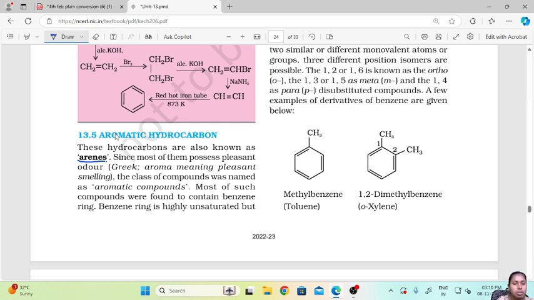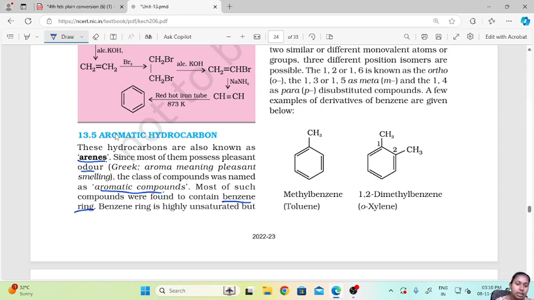Now since most of them possess a pleasant odor, they have a quite good smell. In Greek, aroma means pleasant smell. The class of compounds was named aromatic compounds because of the smell they have. Now most of such compounds are found containing a benzene ring. So most of the aromatic compounds are found containing a benzene ring.